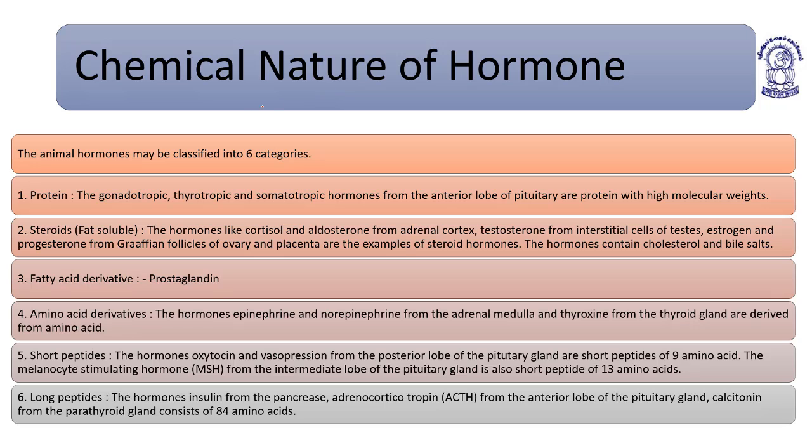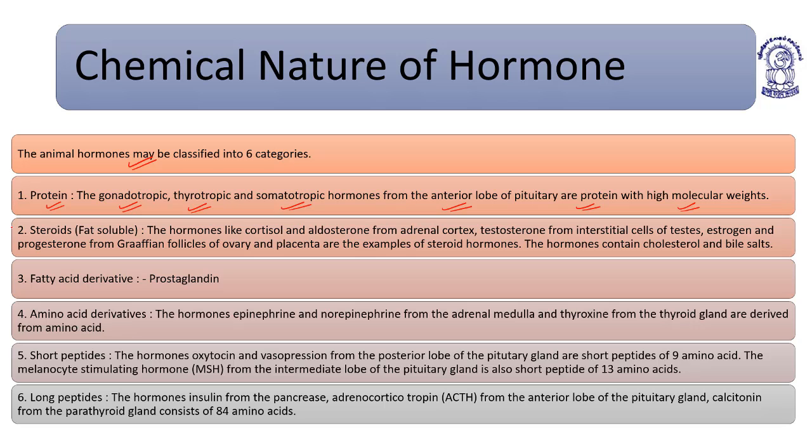Chemical nature of hormones. The animal hormones may be classified into categories. Either they are proteinaceous in nature, like gonadotrophins, thyrotropic hormone and somatotropic hormones from the anterior lobe of the pituitary, with high molecular weight.